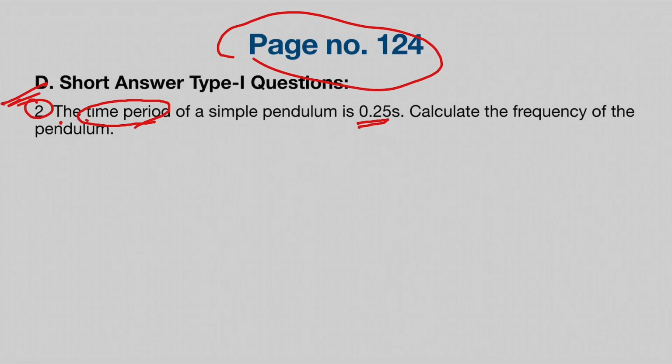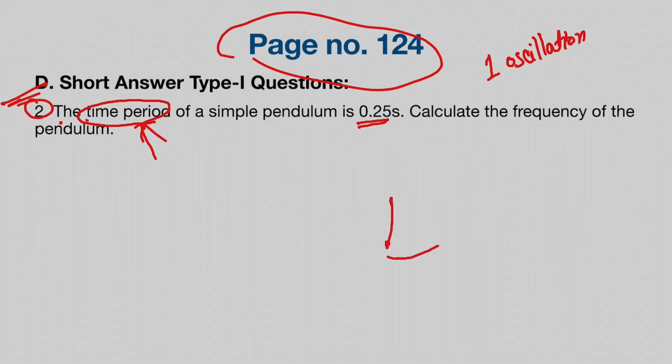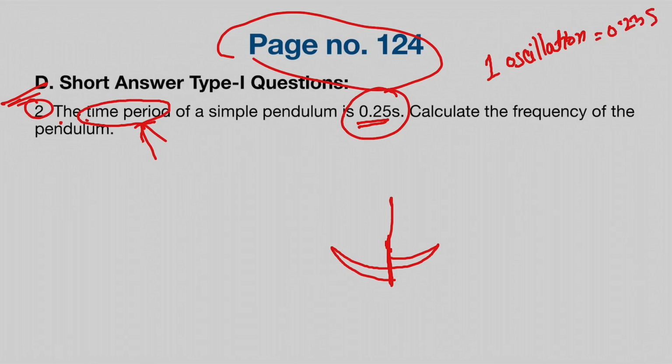So now let's try to recall what a time period means. A time period means how much time one oscillation takes. That is, starting from this point, it will go this side and then come back here. That is one oscillation. So how much time did it take? Here you look, 0.25 second.